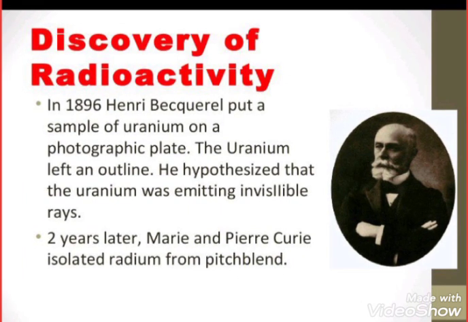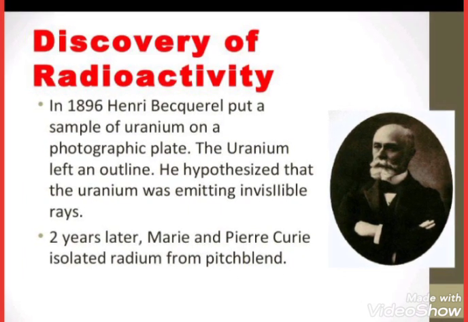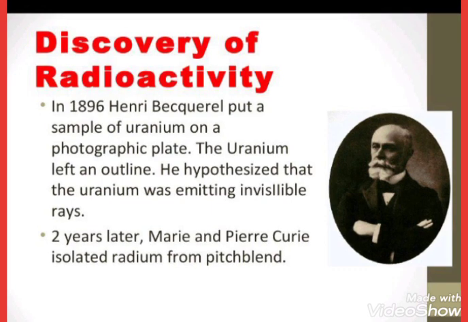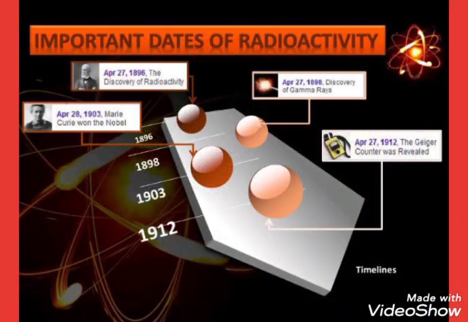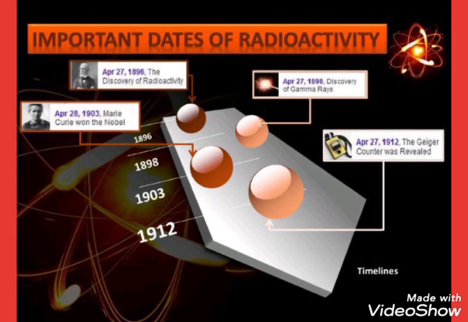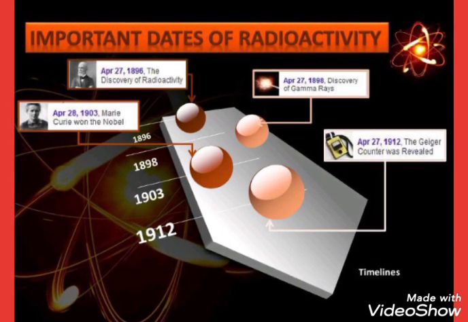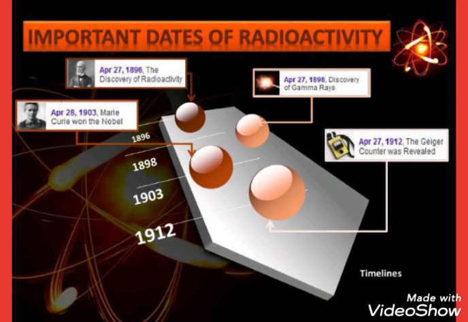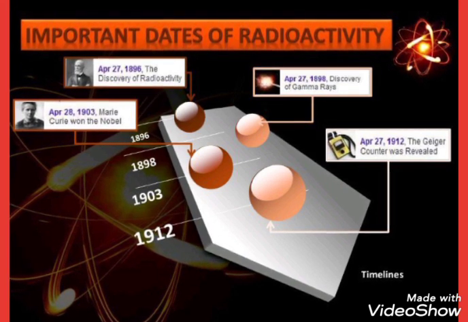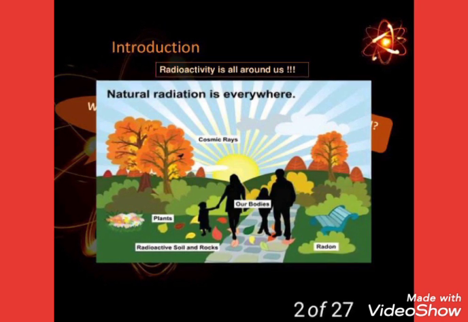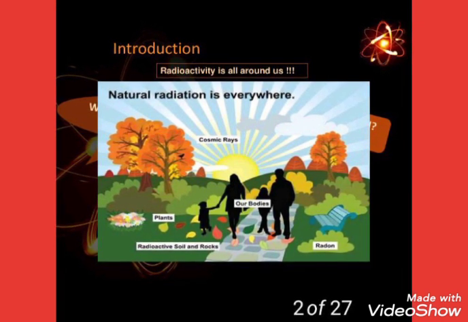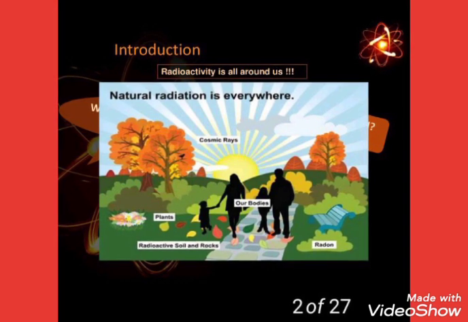In 1896, Henri Becquerel put a sample of uranium on a photographic plate. After 2 years, Marie and Pierre Curie isolated radium. See, these are the important dates of radioactivity. Okay, next is the introduction. Radioactivity is all around us, in plants, in bodies, everywhere.